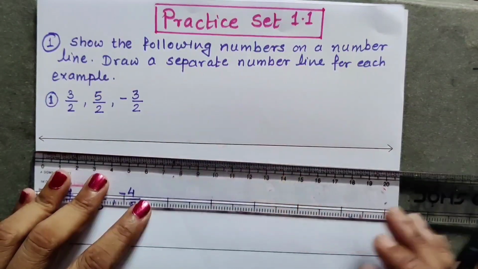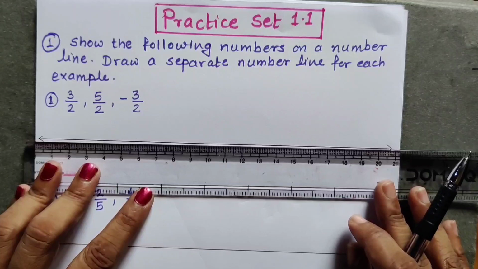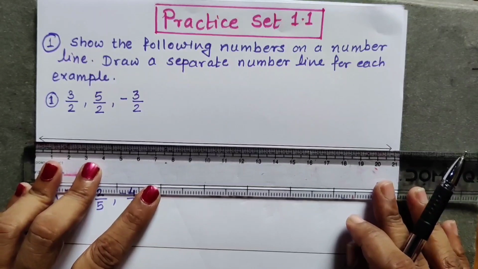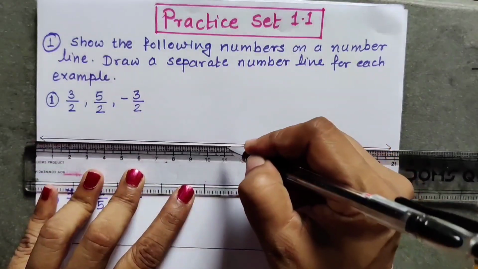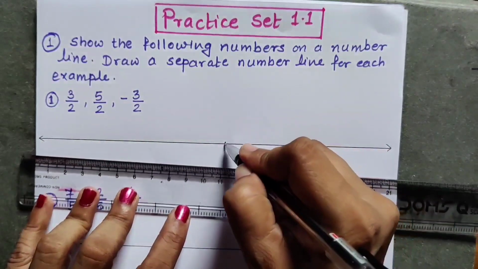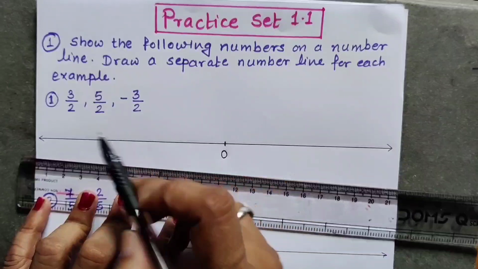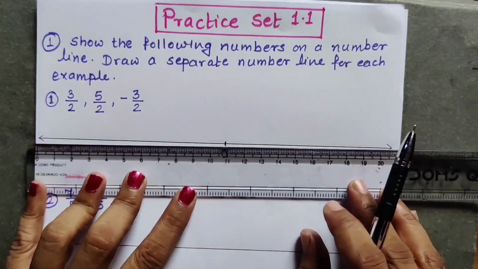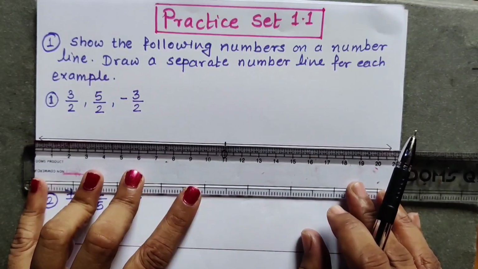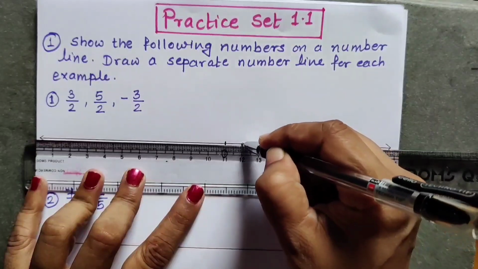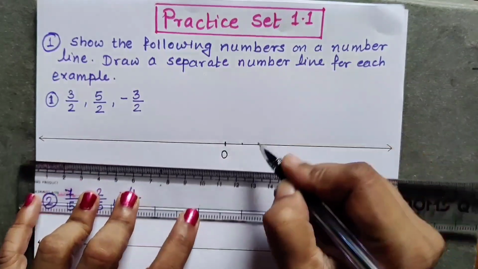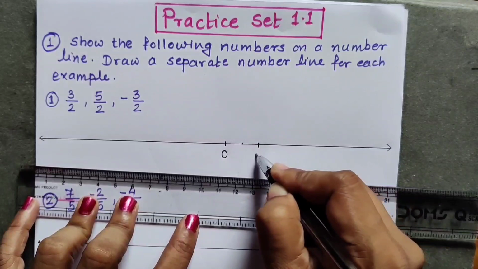I have to make two equal parts. So first I will be plotting 0 somewhere in the middle of this line. This is 0. Now as I have to make two equal parts, 1, 2. This second point is 1.